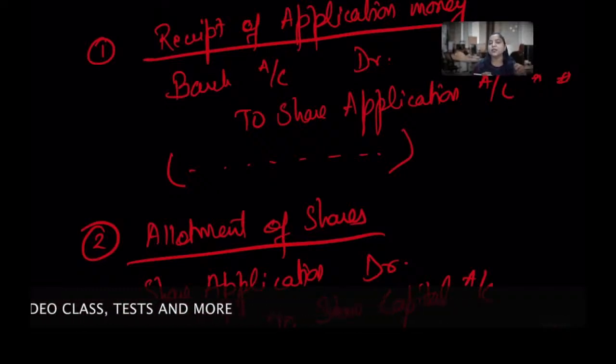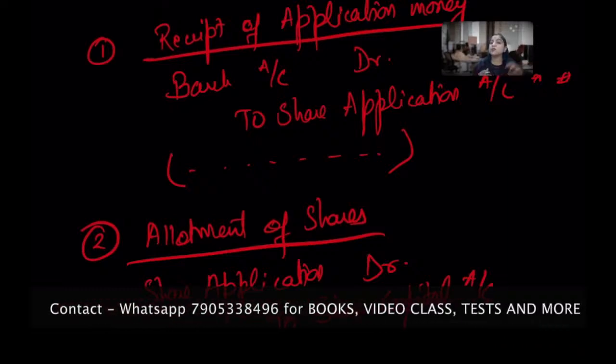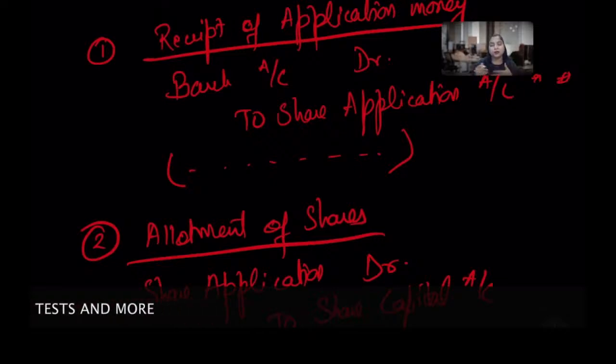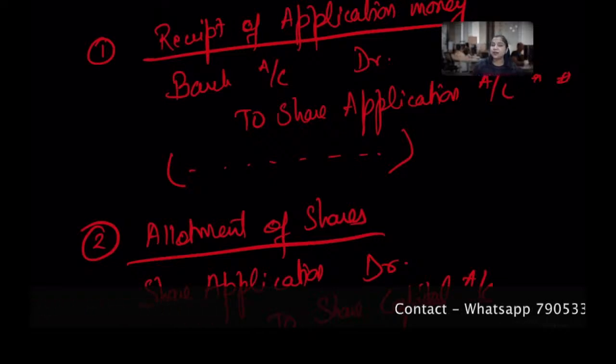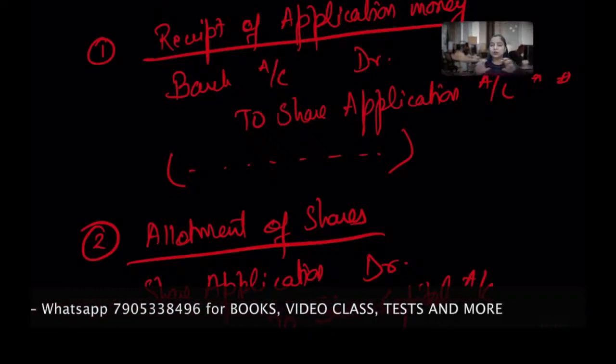So a separate share application account needs to be opened for each class of shares. If you are preparing for equity shares, there should be a separate account. For preference shares, there should be a separate application account, and likewise. Equity shareholders have separate rights and preference shareholders have separate rights, so do not merge them. Most students do that. Separate them.